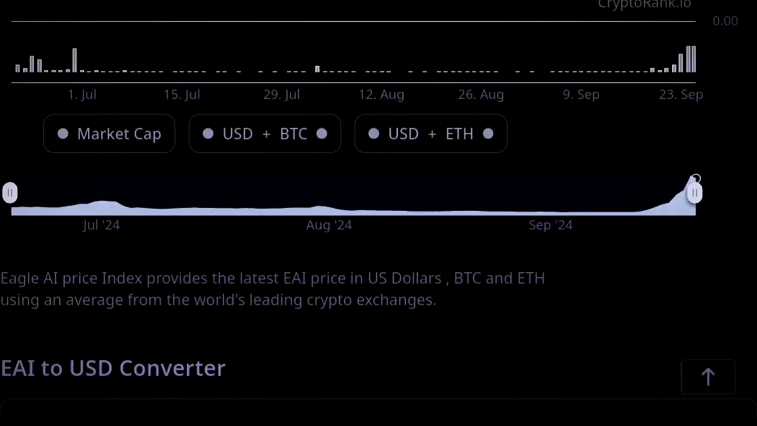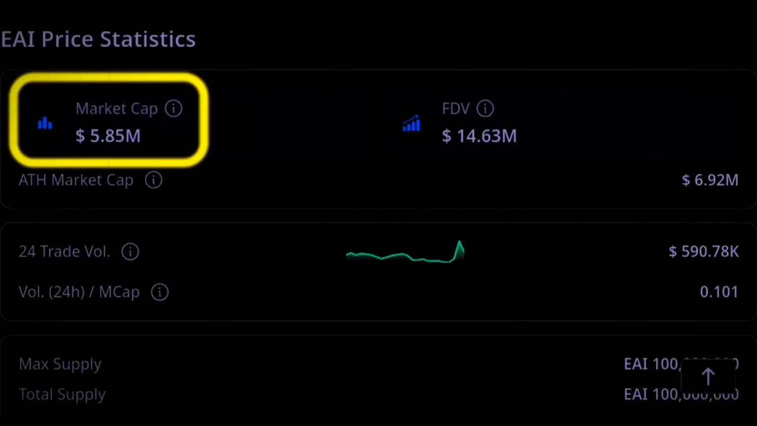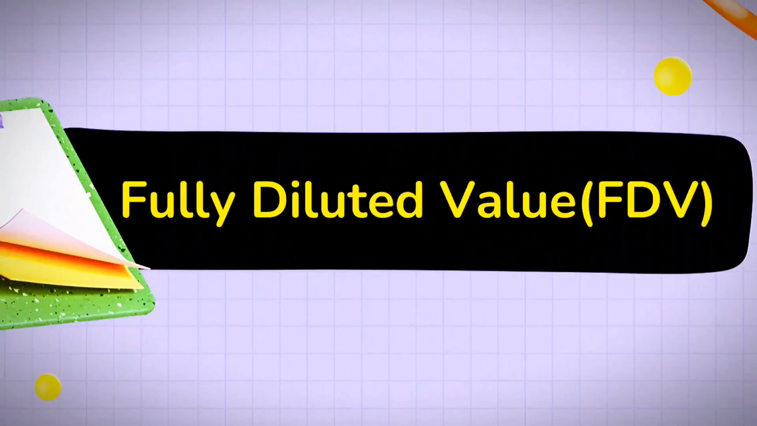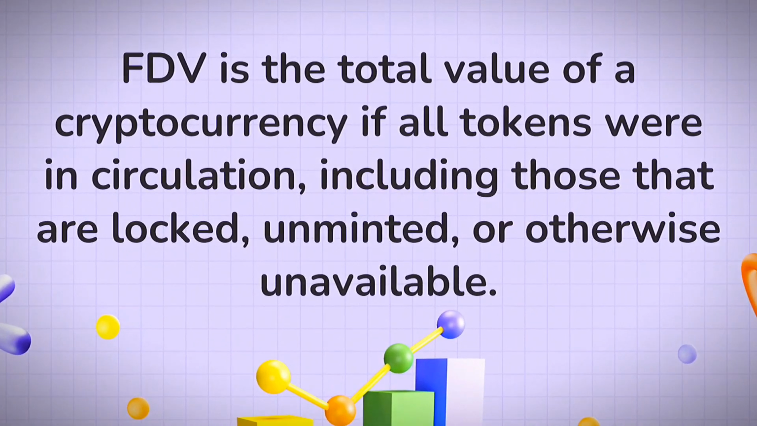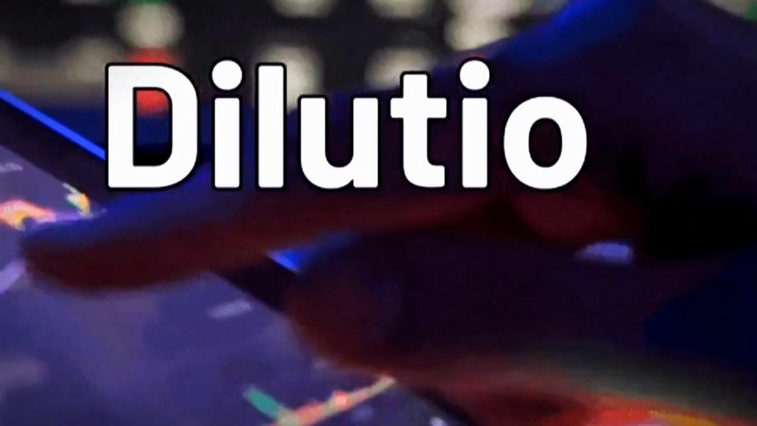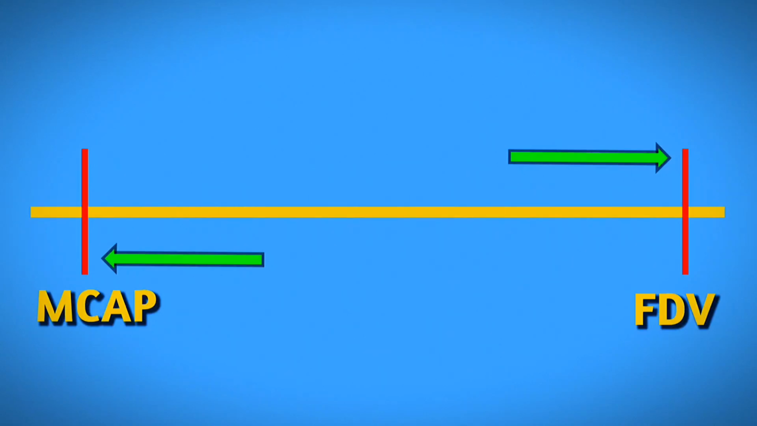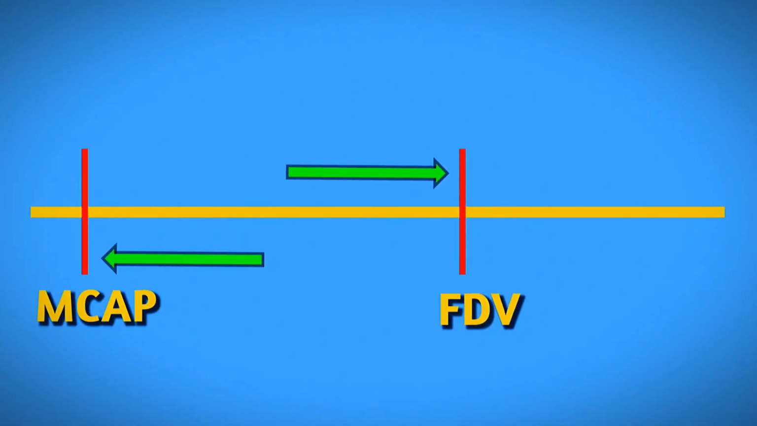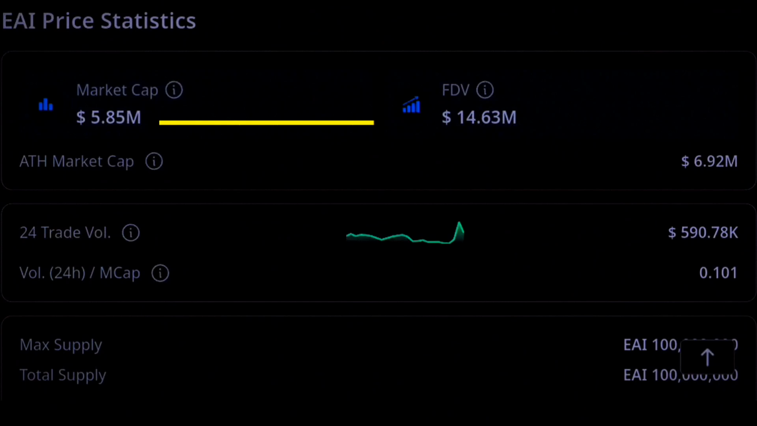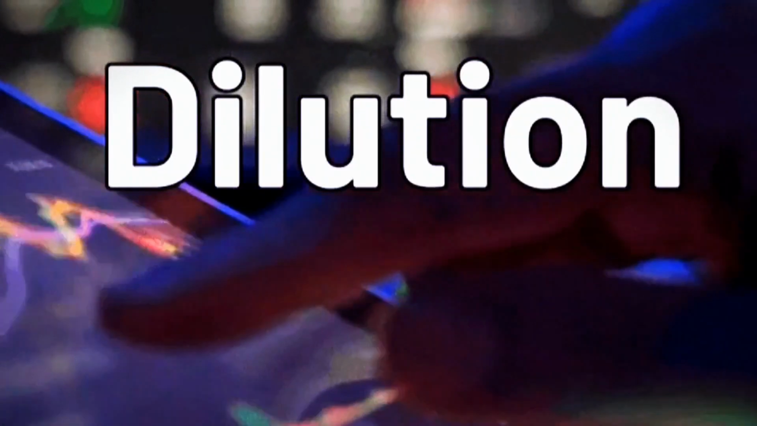I want you now to focus on the market cap and the fully diluted value, because I showed you that FDV is also essential when it comes to your crypto research. This one shows you how much the token price can be diluted when finally all the tokens are released into the market. The difference between the market cap and the FDV should be relatively low. So 5 million and 14 million, personally I'd say that difference is okay. When those tokens are being released, the dilution is not really much.